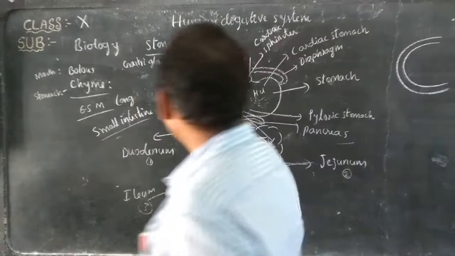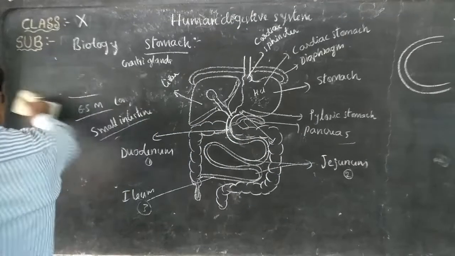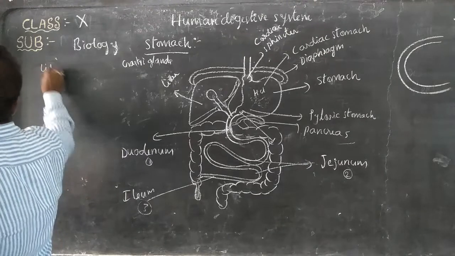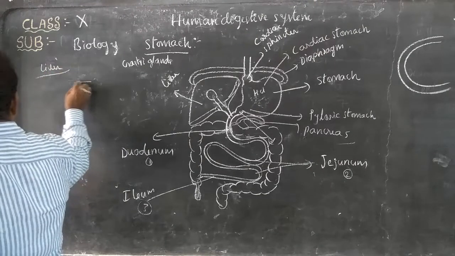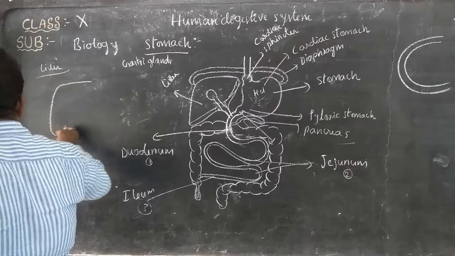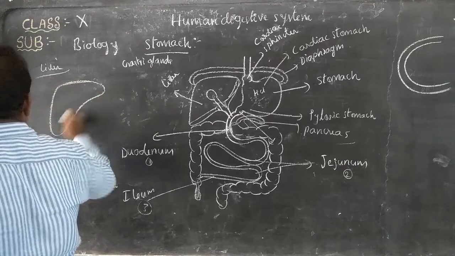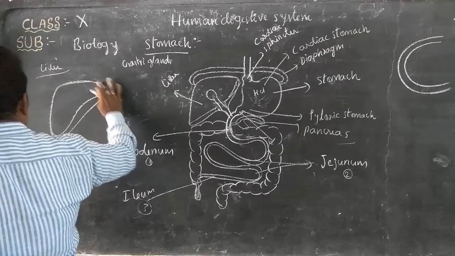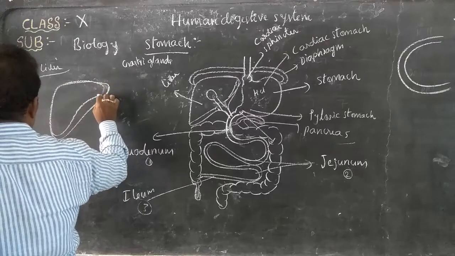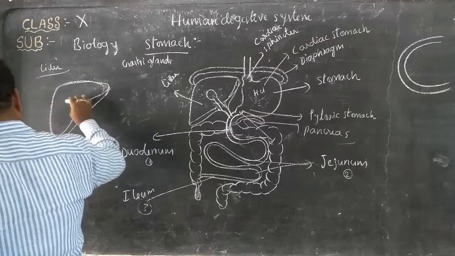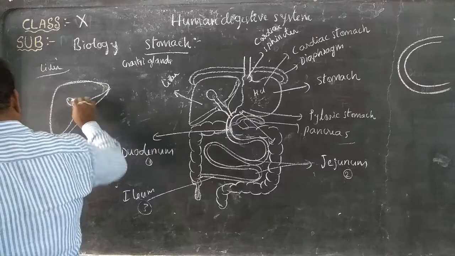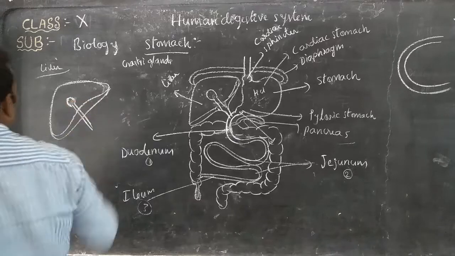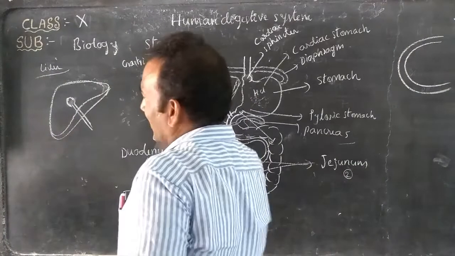First we will discuss the liver. Where is it present? The liver is the largest gland in the human digestive system. It is the largest gland present in the human body. This is the liver.